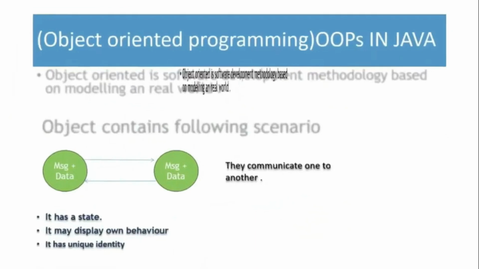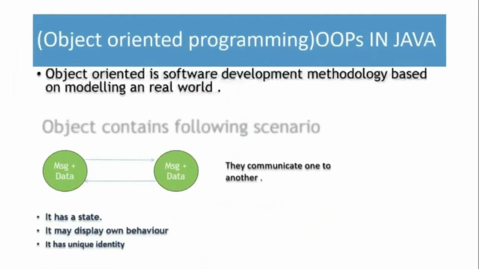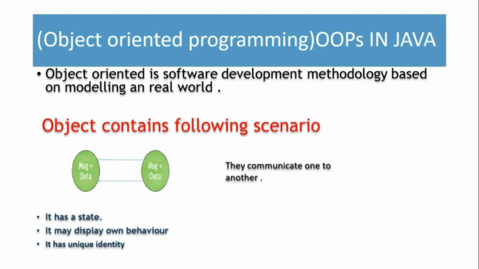OOPS in Java. Object-oriented is a software development methodology based on modeling the real world. Suppose two objects are communicating. Each object contains message and data, and they communicate with one another. It has a state. It may display behavior. It has a unique identity.